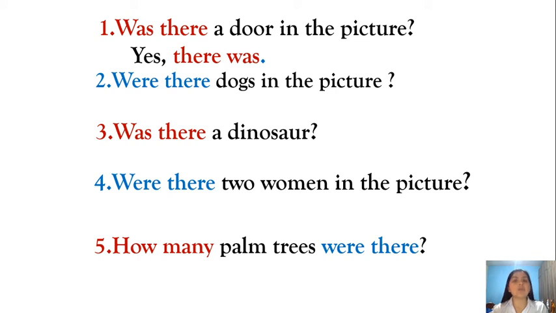Yes? Let's continue with number 2. What do you think about number 2? Were there ducks in the picture? Let's check. No, there weren't, right? No, there weren't. Yes, in this case, the answer is negative, okay? And we have number 3, number 4, and number 5. So try to remember, and then we share in class, okay? Think of your answers, and we share in the class, okay?